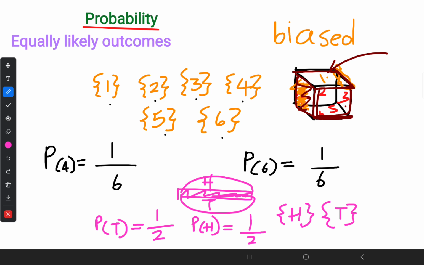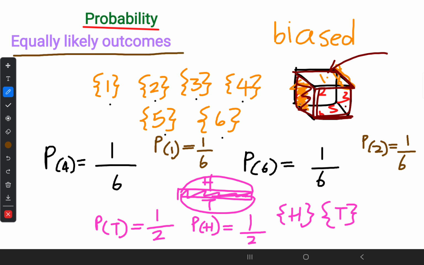If you write it several times here also: probability to obtain number 1, 1 by 6. Probability to obtain number 2, 1 by 6. Simple events are our concern. A simple event means only one outcome. Probability to obtain number 5, 1 by 6. All the outcomes have equal probability. Those are called equally likely outcomes. In the coin case also you can see probability to obtain tails and probability to obtain heads are both the same. So this is an equally likely outcome experiment.